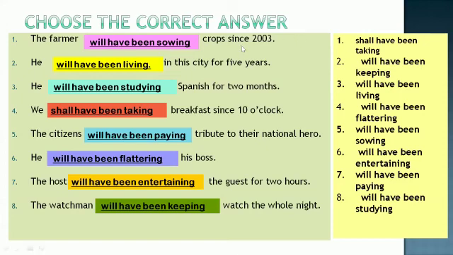So in these, since 2003, for 5 years, for 2 months, since 10 o'clock, these become continuous. For guest for 2 hours, watch the whole night. These are perfect continuous, because we have given a time period. Whereas these are continuous tense.